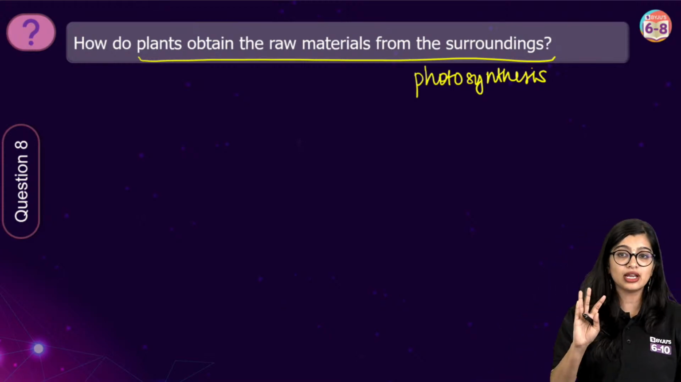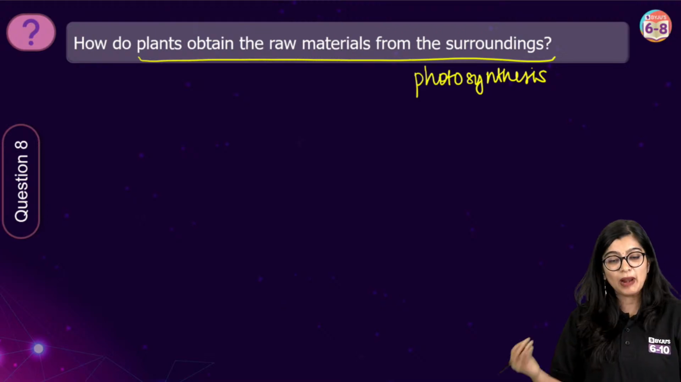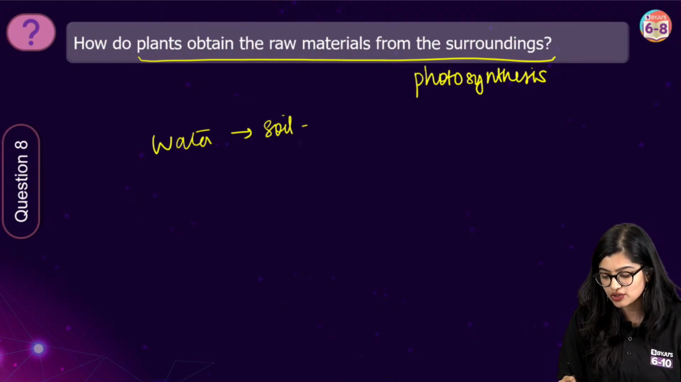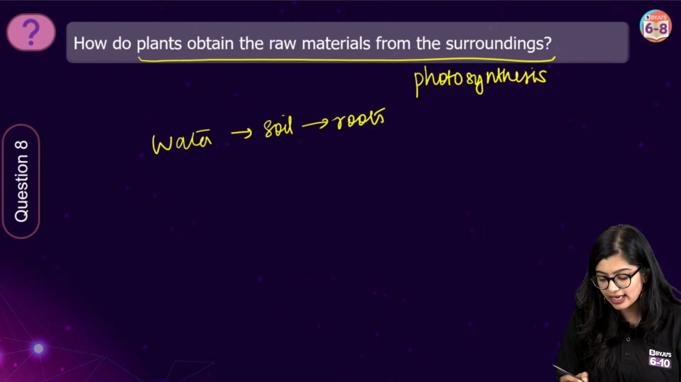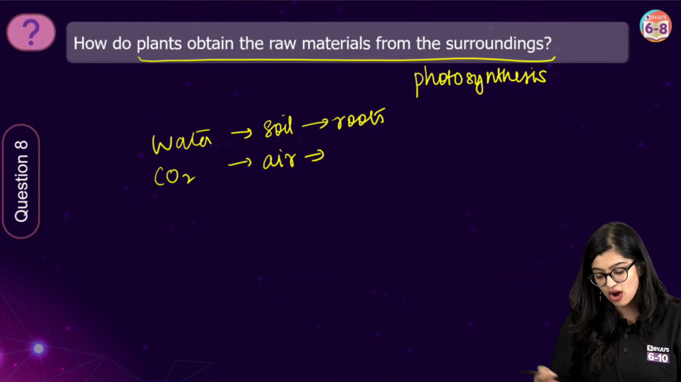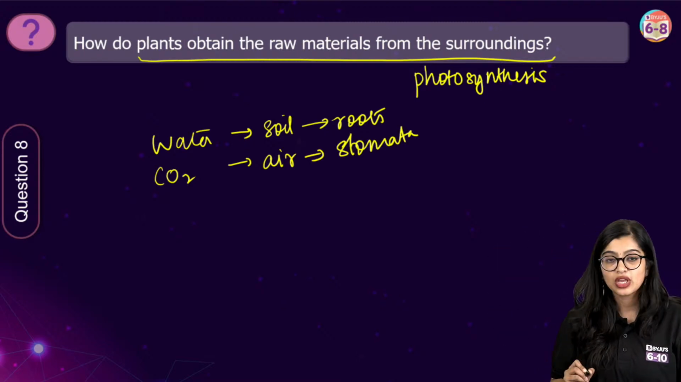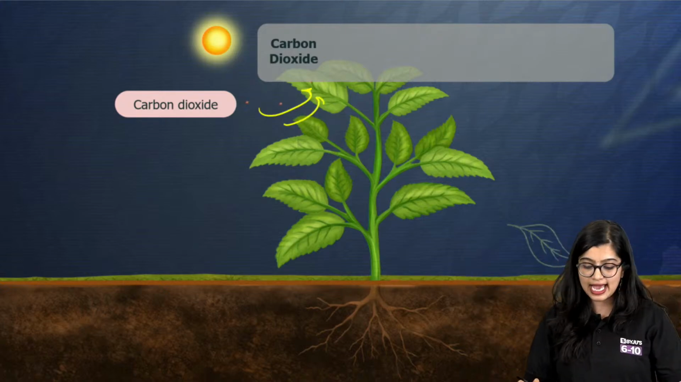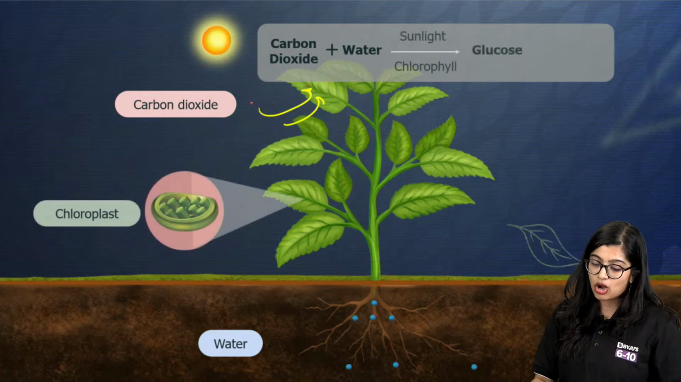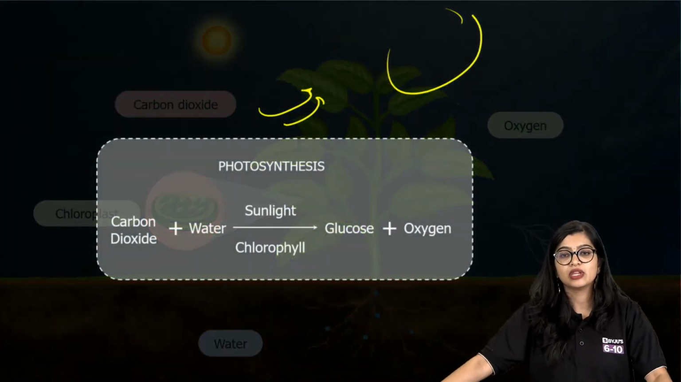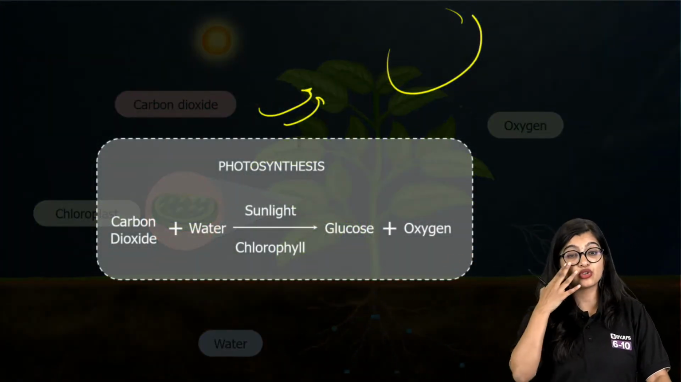So how do plants get it? We have already discussed. Water is absorbed by the roots from the soil, and carbon dioxide is taken from the air in the surroundings through the stomata. This is a very commonly asked question. Water and carbon dioxide combine in the presence of sunlight and chlorophyll to give us glucose and oxygen. This is the equation that you need to remember.